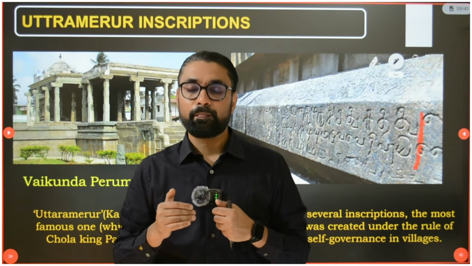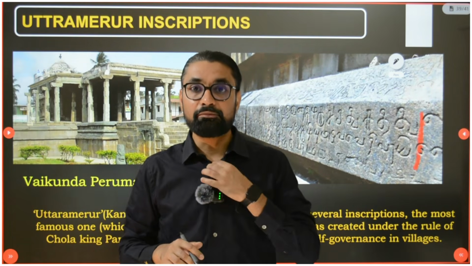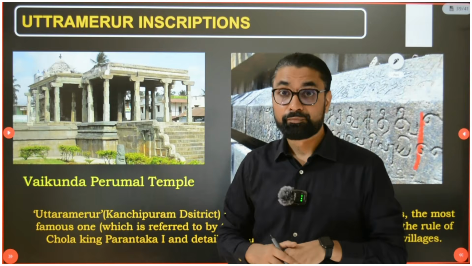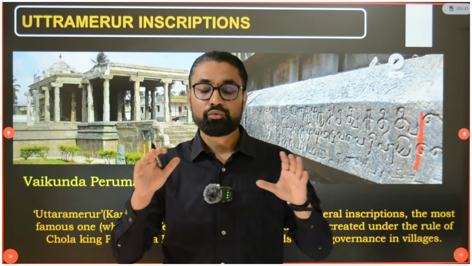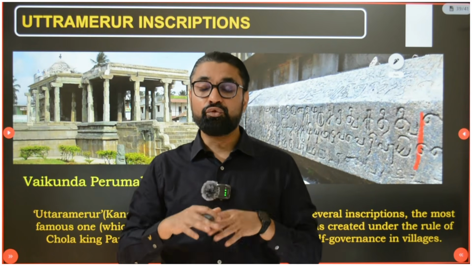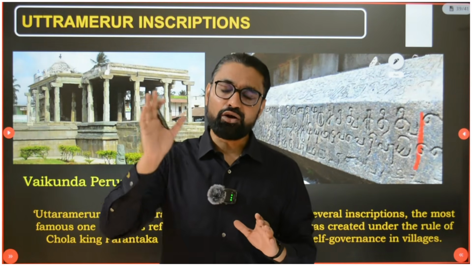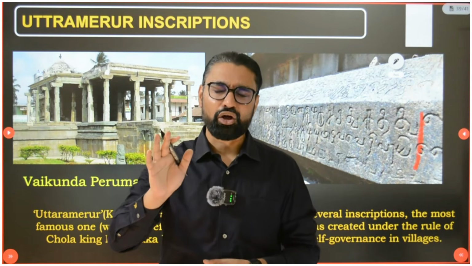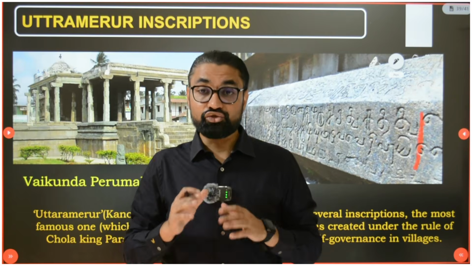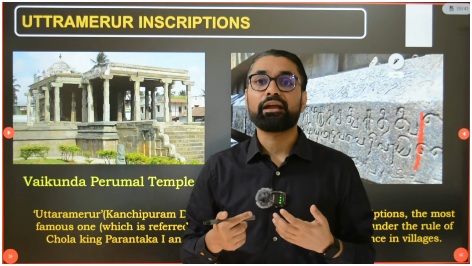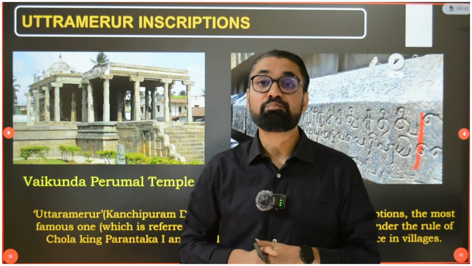And in his dynasty, his ancestor was Parantaka I. That Parantaka I of the Imperial Chola dynasty built this temple, the Vaikunda Perumal temple. And on the walls of this temple there is a clear-cut inscription which talks about village autonomy and village governance, and how there are different committees to administer villages, and how these committee members are elected or appointed. And this shows that India to a great extent in the ancient period enjoyed a lot of village autonomy, and its climax we see in the form of this inscription written during the Imperial Chola time period.